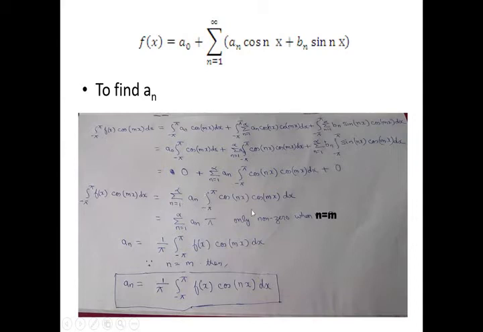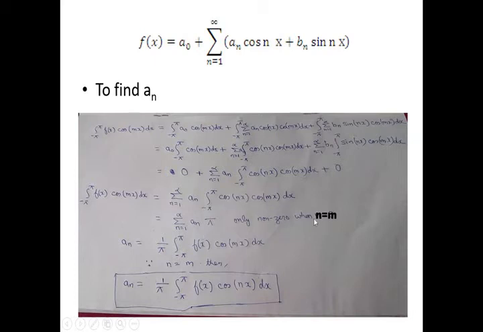So we just equate both equations, and finally from there I have to find an. Remember one thing: whenever I integrate from minus pi to pi cos nx cos mx dx, this term is equal to 0 for all other values of n and m. But whenever n is equal to m, at that time I am going to get the value pi.